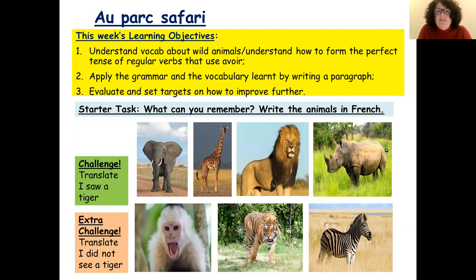Pour commencer, écrivez la date et le titre et soulignez, s'il vous plaît. So write down the date and the title and underline them. Okay, so let's just look at our objectives for this week.